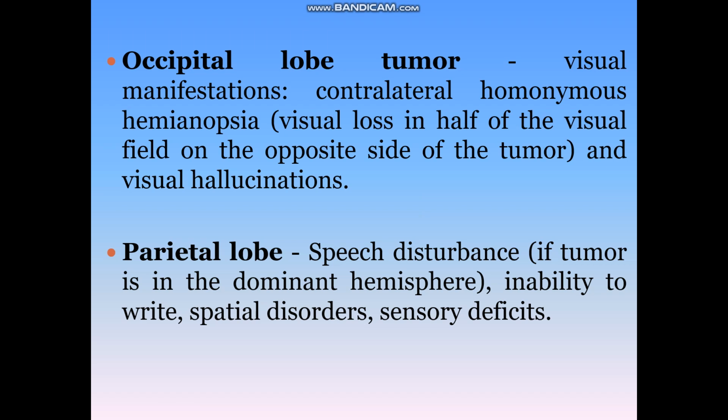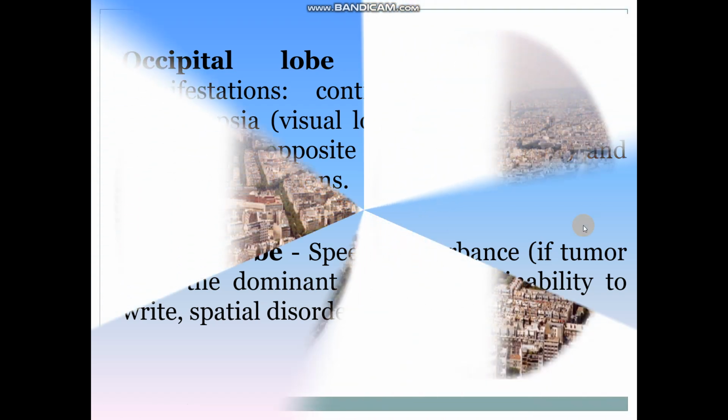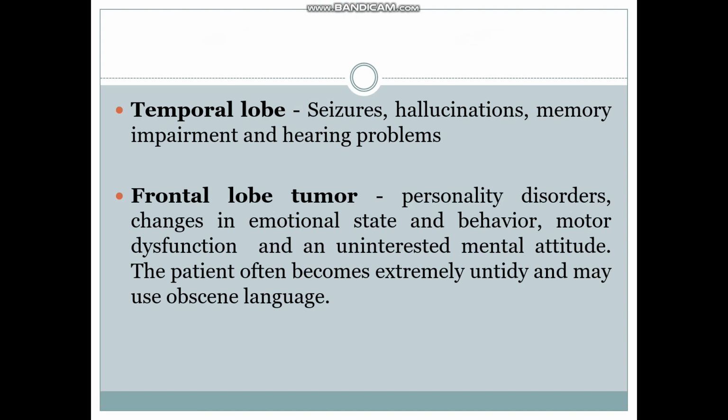When the parietal lobe is affected, speech disturbances can be seen, or inability to write, as well as spatial disorders, which I told before, and sensory deficits. When temporal lobes are affected, seizures can be seen, hallucination, memory impairment, as well as hearing problems. Here you have to read what the normal functions of these lobes or brain parts are, then you can compare the signs and symptoms.